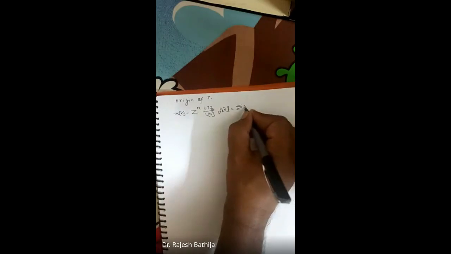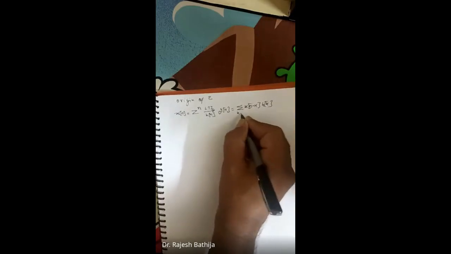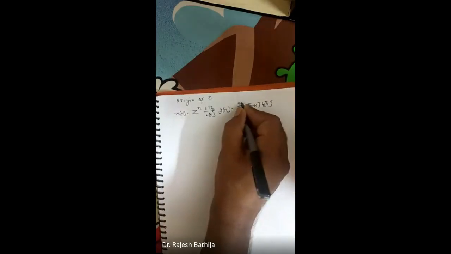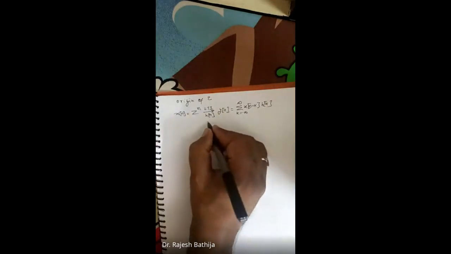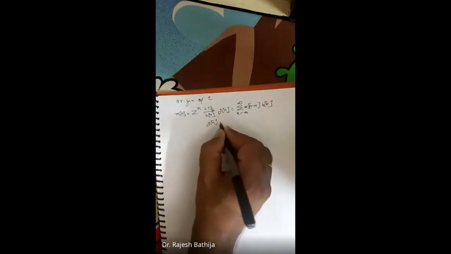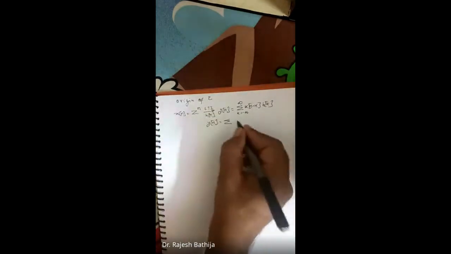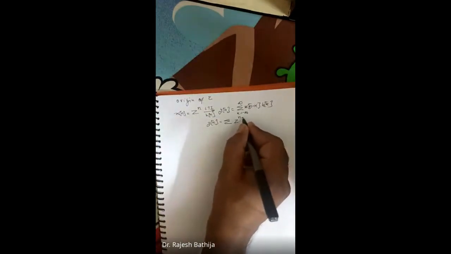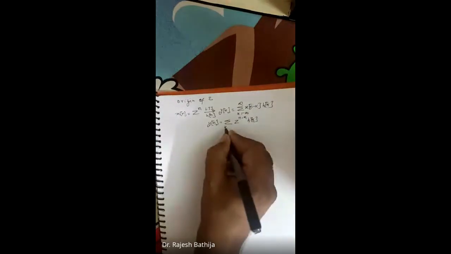The convolution sum can be written as the sum of x of n minus k times h of k, with k varying from minus infinity to plus infinity. That is the definition as far as concerned.